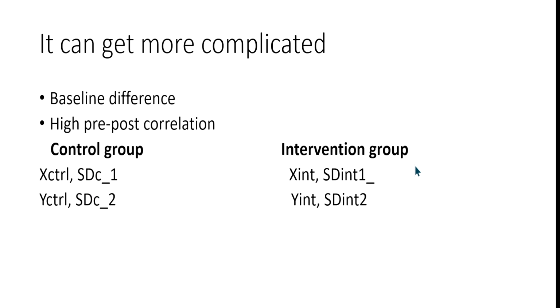Similarly for the intervention group, you have the baseline mean and its standard deviation, and the follow-up mean at the intervention endpoint, and its standard deviation. So you have these values. For meta-analysis, if you are lucky, the baseline values for the control and the intervention will be exactly the same.